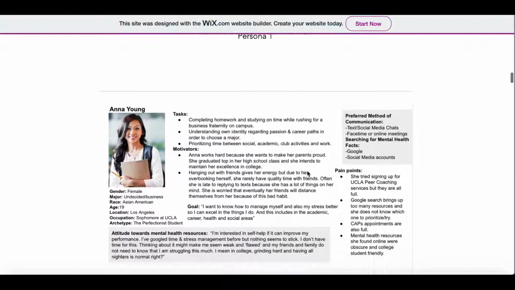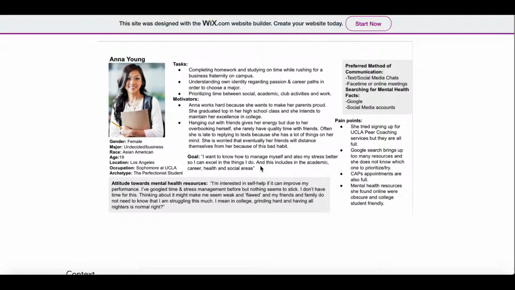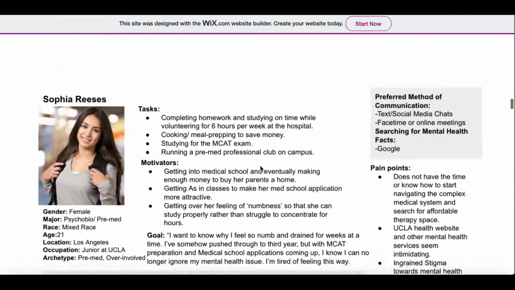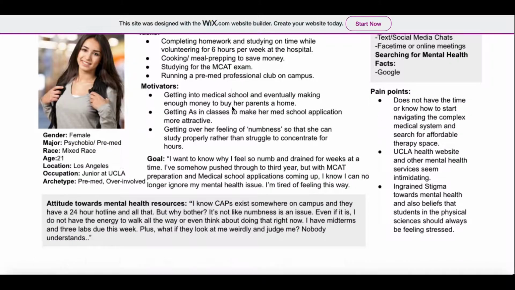Here we have personas that are developed from real coaching cases, including Anna Young, who is struggling to complete homework on time while rushing around, trying to build her career path and also wanting to make her parents proud. Second persona we have is Sophia Reeses, who really is a typical pre-med student who's really stressed out.